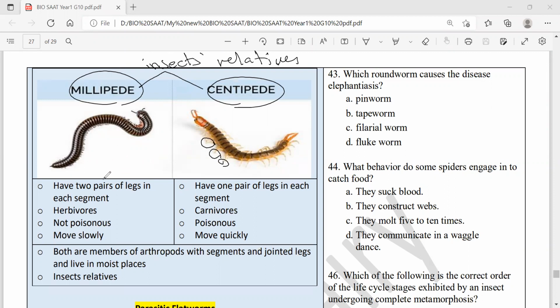Okay? These millipedes actually have two pairs of walking legs in each segment. See, many of them are there. Millipedes have like 1,000 legs. They are herbivores, not poisonous, and move slowly. Unlike the centipedes, which have one pair in each segment, are carnivores, poisonous, and move very quickly. Both are arthropod members. They have jointed legs and an exoskeleton, and are closer to the insects.